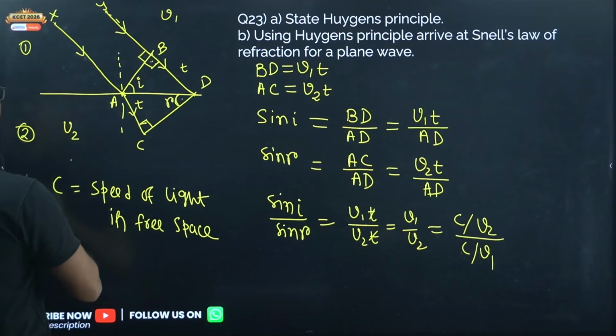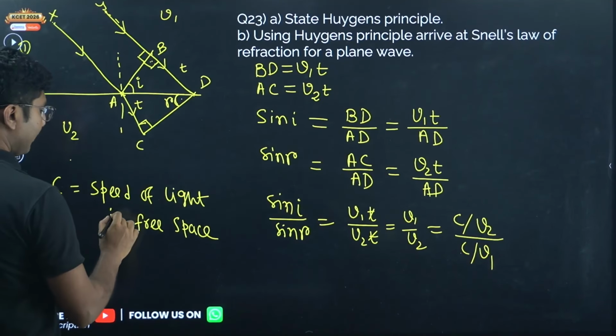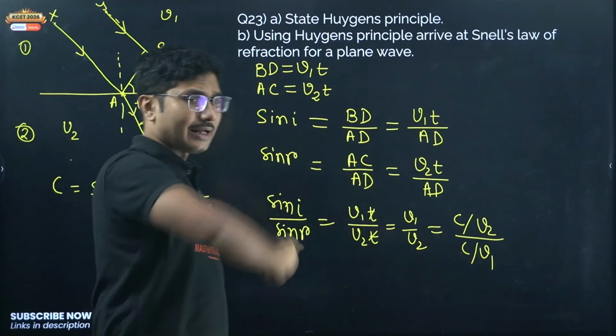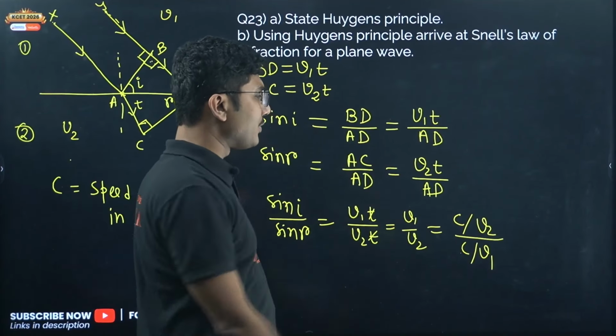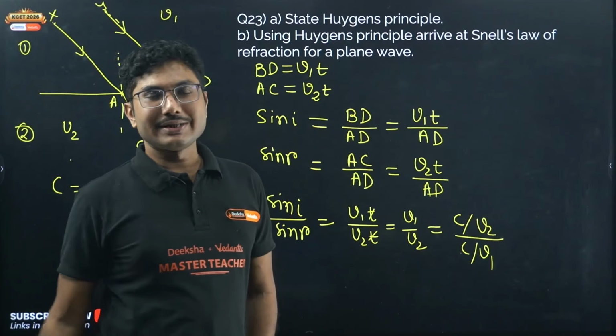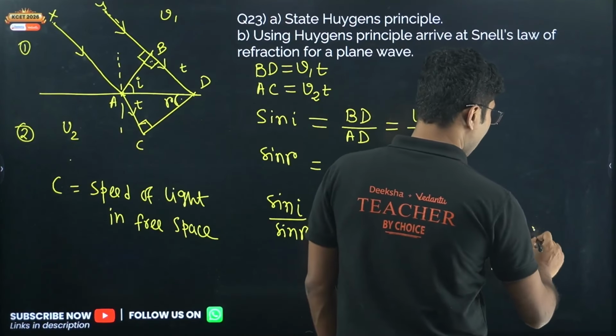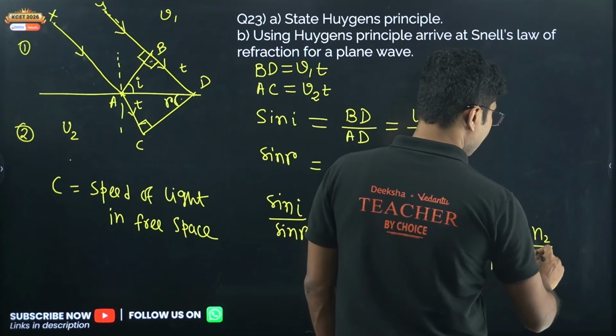Whatever you are comfortable with, you can write that. You can even write it as in air, but here we do not know which medium is air, so that's why we have written it like this. So what is C by V? C by V is the refractive index for that particular medium. This is called absolute refractive index.